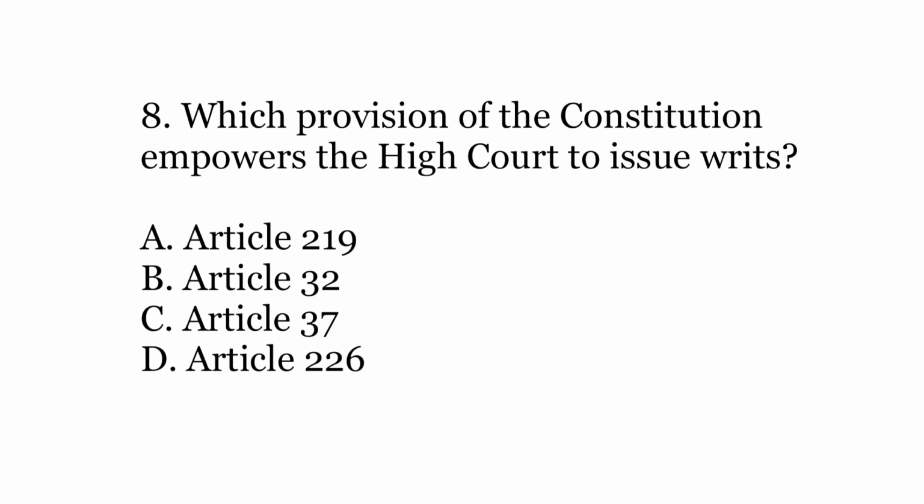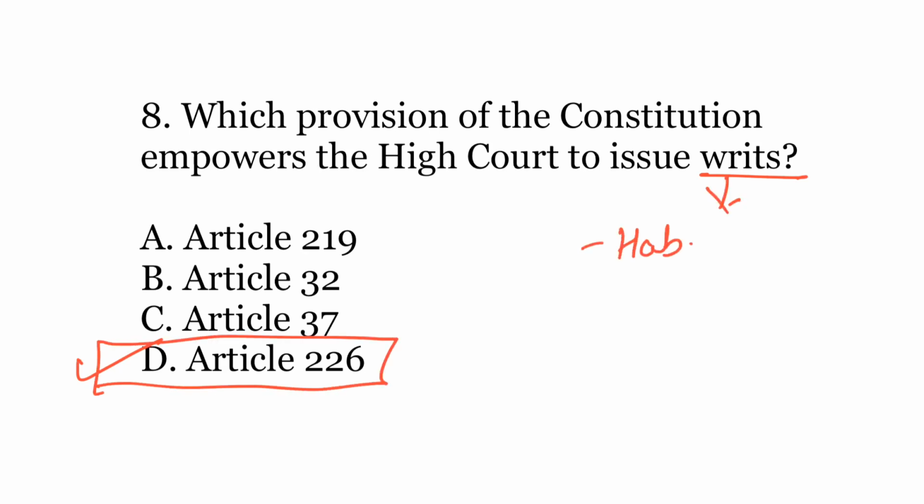Eighth question, which provision of the Constitution empowers the High Court to issue writs? The options are A. Article 219, B. Article 32, C. Article 37, or D. Article 226. The correct answer is D. Article 226. So there are five types of writs that can be issued by the courts.